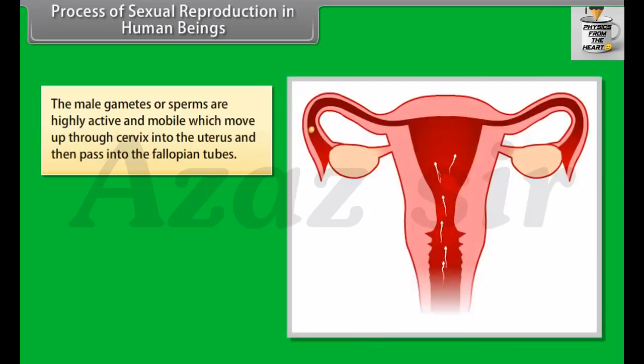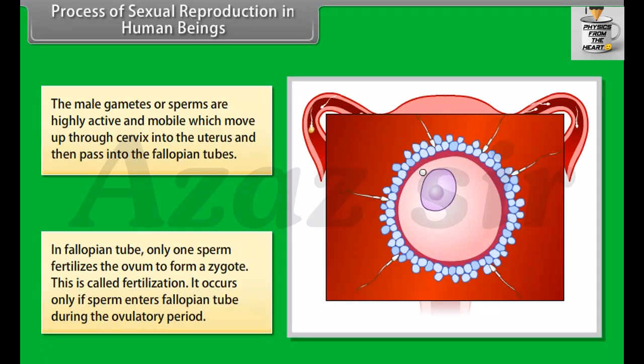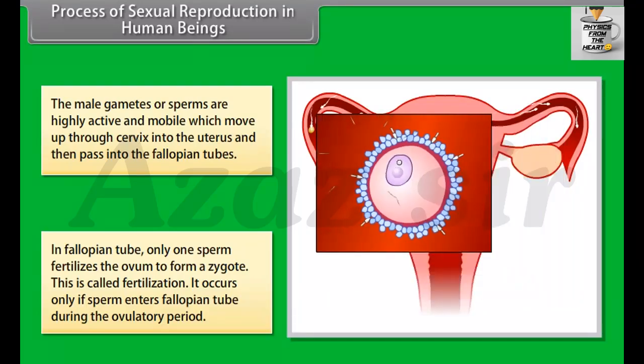Process of sexual reproduction in human beings. The male gametes or sperms are highly active and mobile, which move up through the cervix into the uterus and then pass into the fallopian tubes. In the fallopian tube, only one sperm fertilizes the ovum to form a zygote. This is called fertilization. It occurs only if sperm enters the fallopian tube during the ovulatory period.